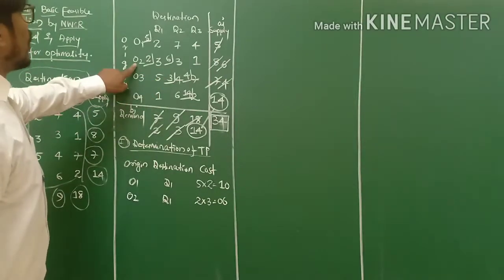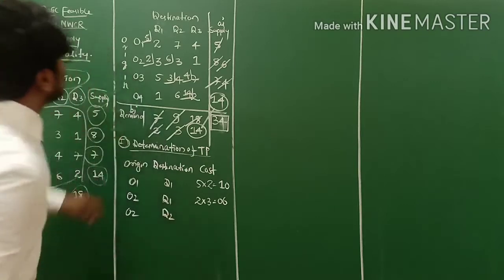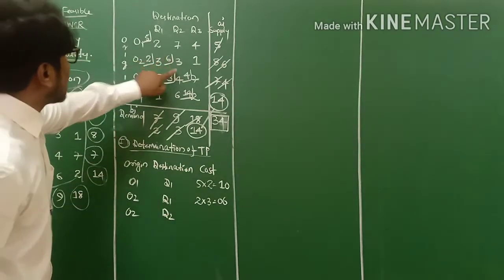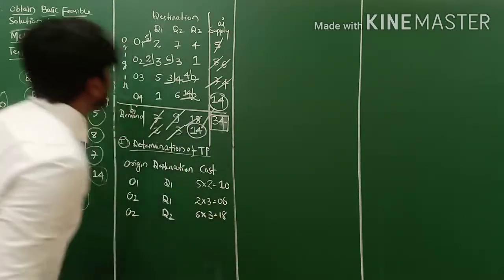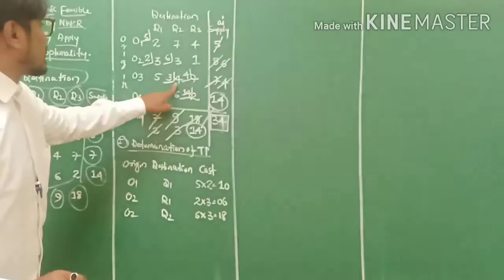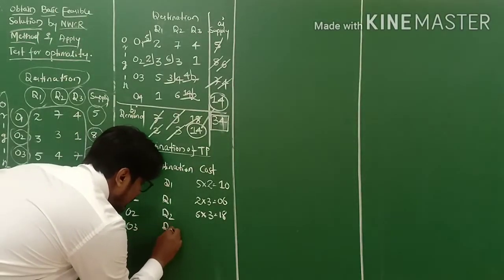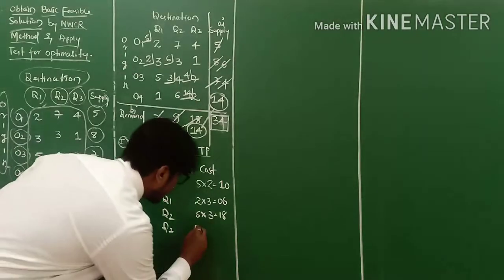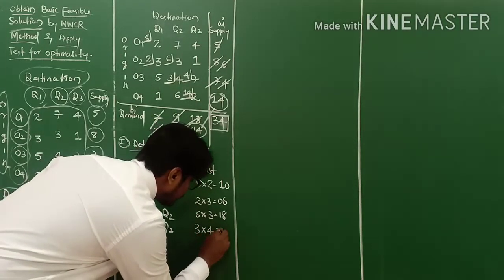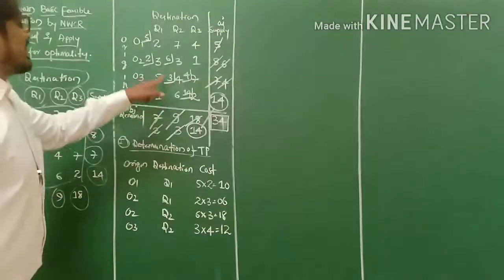Next allotted cell O2 D2. The numbers are 6 into 3, it is 18, my friends. So likewise the next allotted cell O3 D2. It is 3 into 4, it is 12.